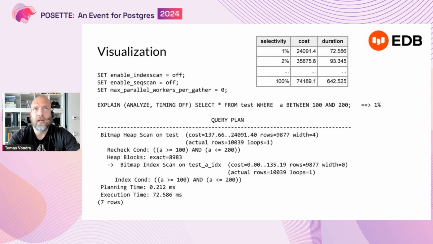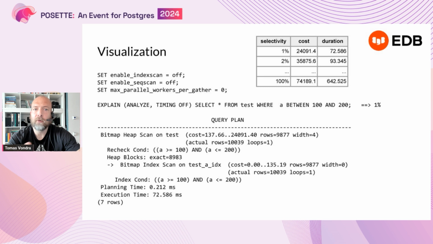So to visualize how the cost actually behaves, you can do a very simple thing. I have a query here, and I change the input parameters of the query slightly, right? I know what fraction of the rows will actually match, and that's determined by the condition of the query.